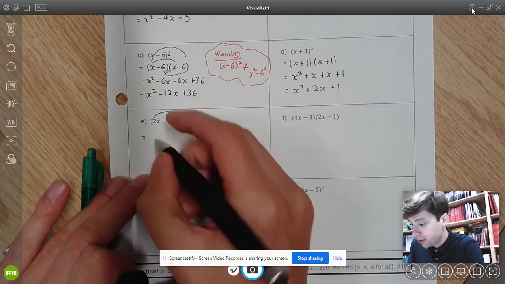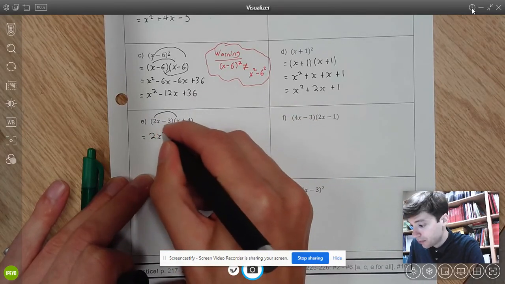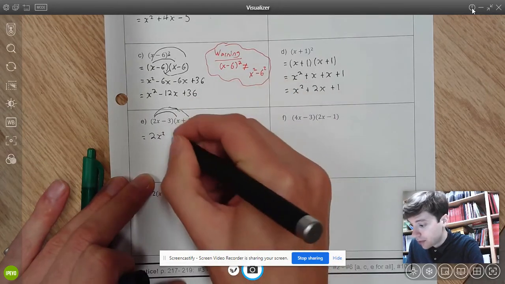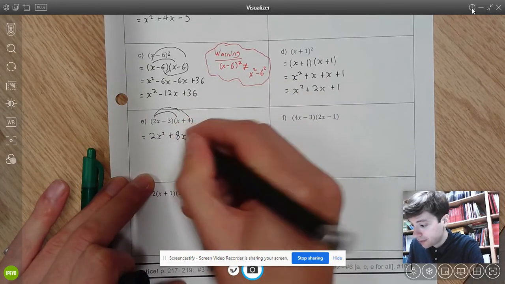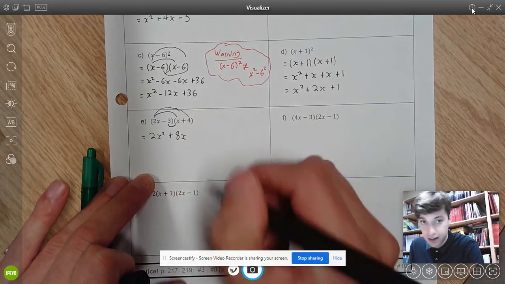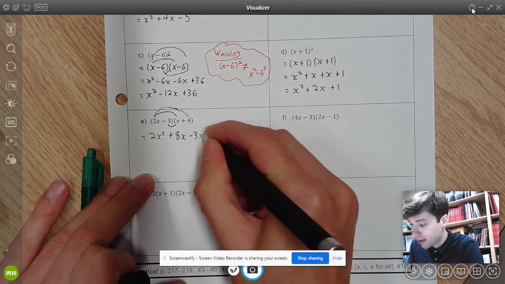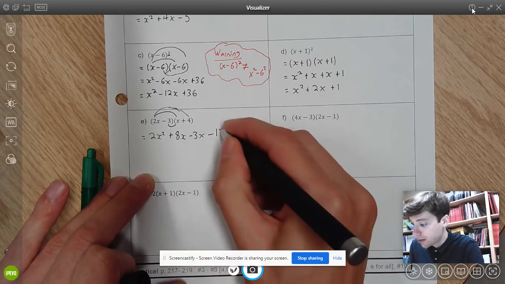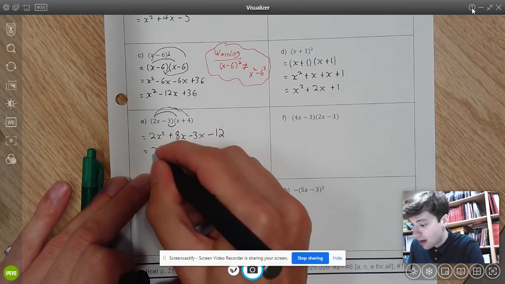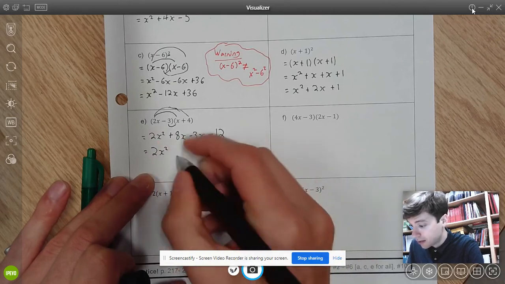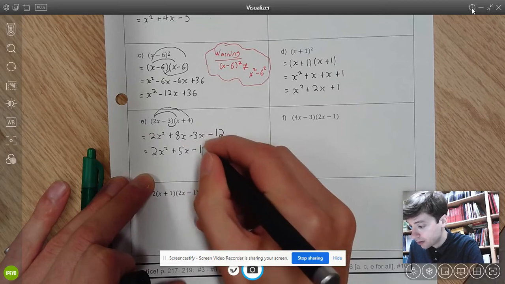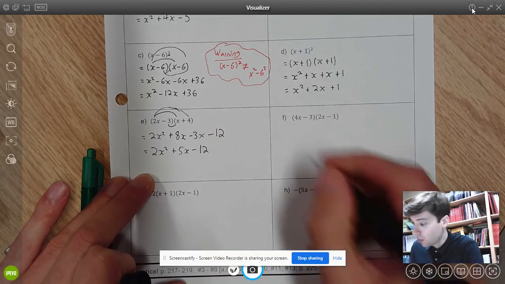So I'm doing first, 2x times x is 2x squared. I'm doing outside, 2x times positive 4 is positive 8x. I'm doing inside, negative 3 times x is negative 3x. And then I'm doing last, negative 3 times positive 4. A negative times a positive gives me a negative. And now I want to collect. 8x's minus 3x's, I've got a positive 5x. Subtract 12.